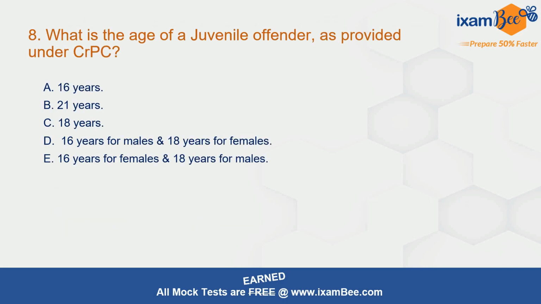Question number 8. What is the age of juvenile offender as provided under CrPC? Correct answer here is A, 16 years. This is as per section number 27 of CrPC.